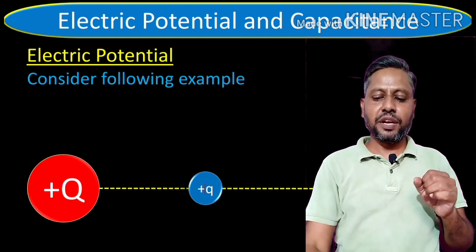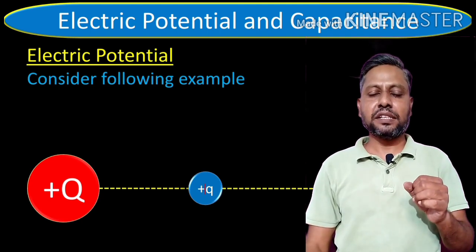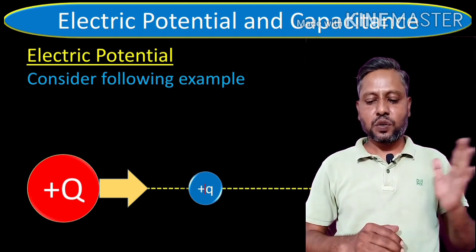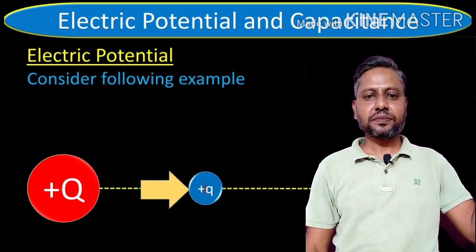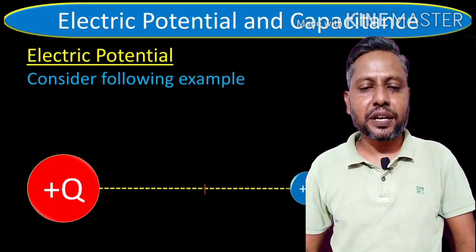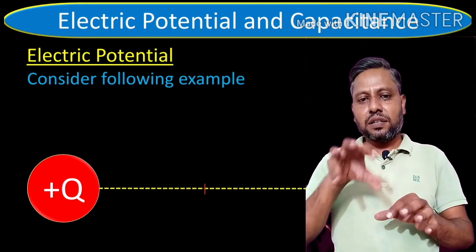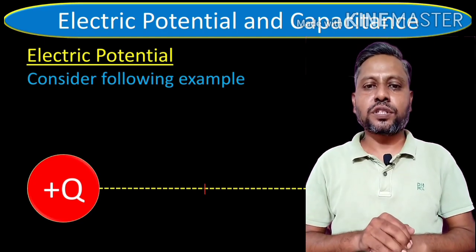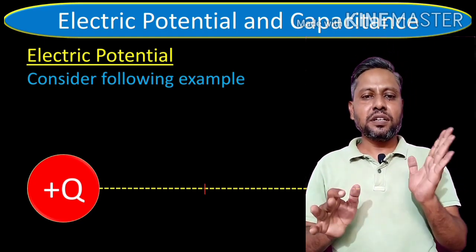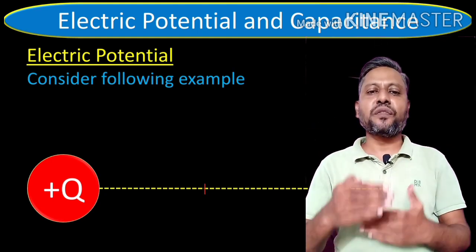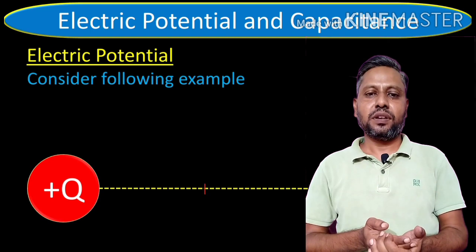So it will be shifted to infinity. What we want to say here is, in the presence of such a repulsive force, when we are shifting small plus q to this point, we have to perform some work.